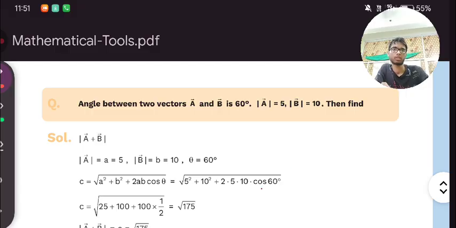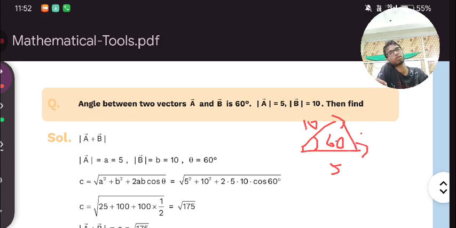Here what is happening? The magnitude of vector A is 5 and the magnitude of the other vector is 10, and the angle between these two vectors is given, which is 60 degrees. It is telling you that this is the B vector and this is the A vector, and the angle between the two vectors is 60. The measure of this A is 5 and the measure of this is 10. So what will be the measure of this? How would you find it?